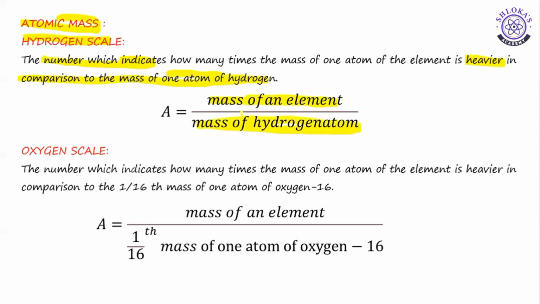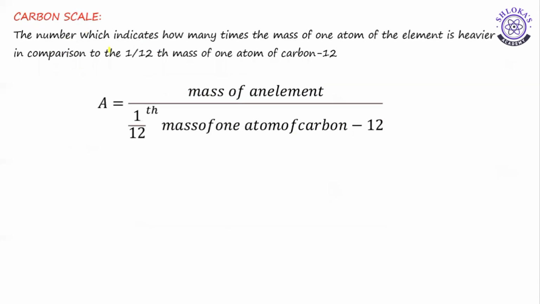Understood? Next, the oxygen scale. The mass of one atom of the element is heavier in comparison to 1/16th the mass of one atom of oxygen 16. So it is the mass of an element, same, only the denominator changes: 1/16th the mass of an oxygen atom whose mass number is 16. Next, the carbon scale. Carbon scale is also the same. Here, instead of 1/16th we will take 1/12.